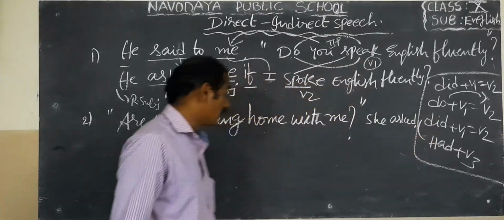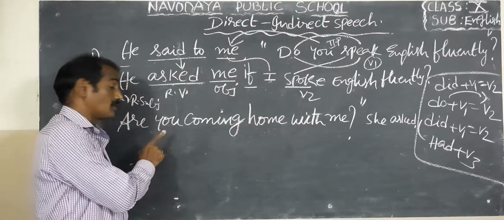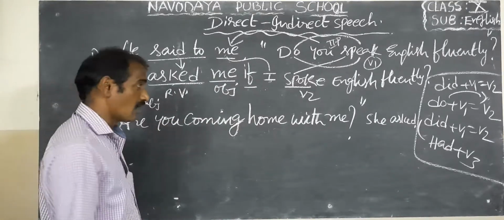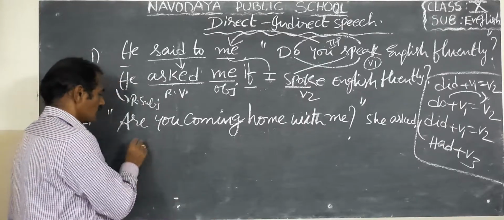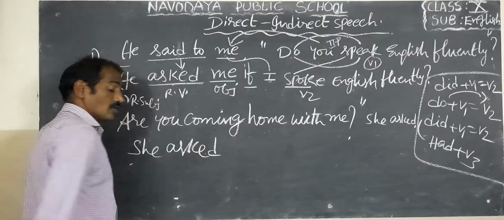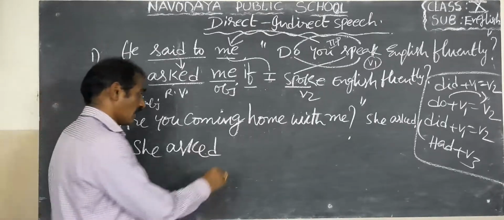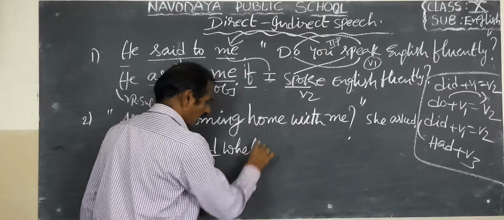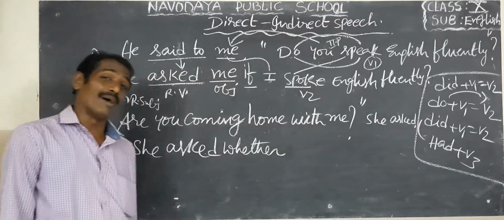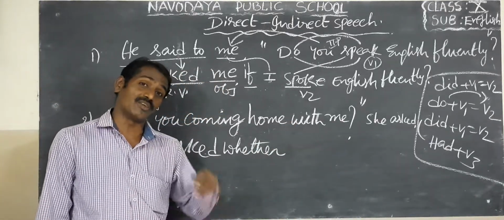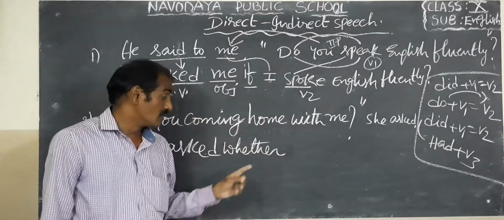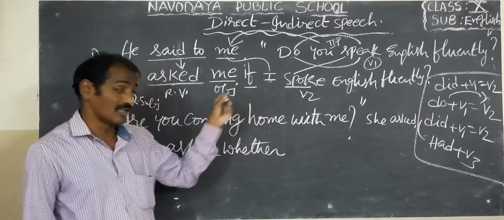Okay, children, look at this. This is the reported speech: are you coming home with me? Here is asked, so it is question mode. So begin: she asked. The conjunction is if or whether. Here I should write whether, W-H-E-T-H-E-R. But some students wrote W-E-A-T-H-E-R. That is weather, as in weather report, atmosphere. Whether means the conjunction if.